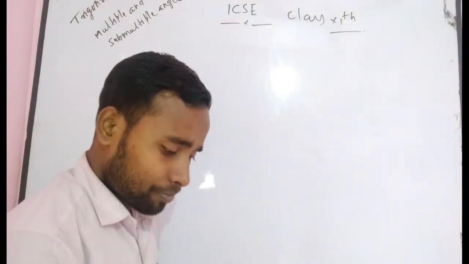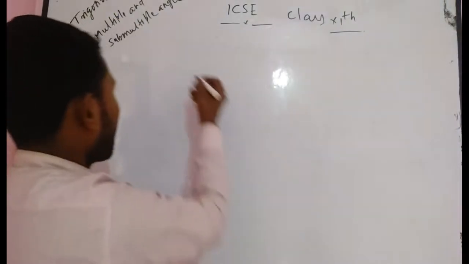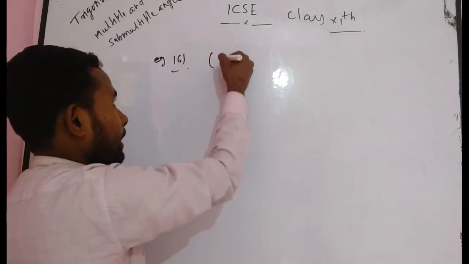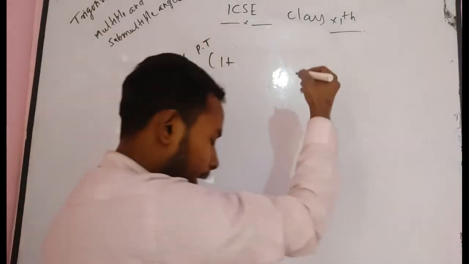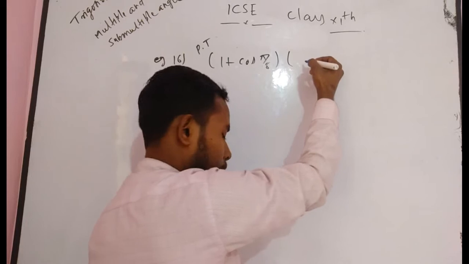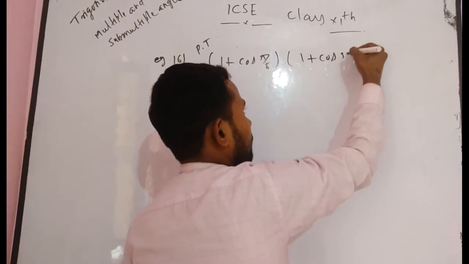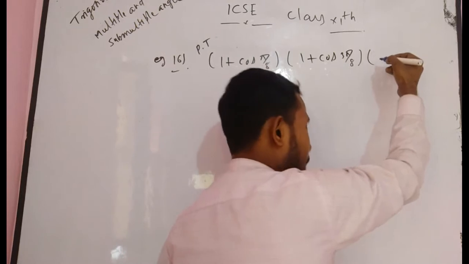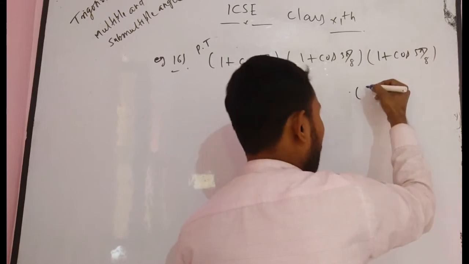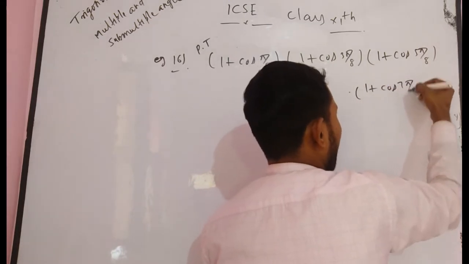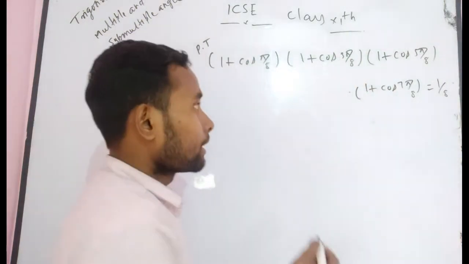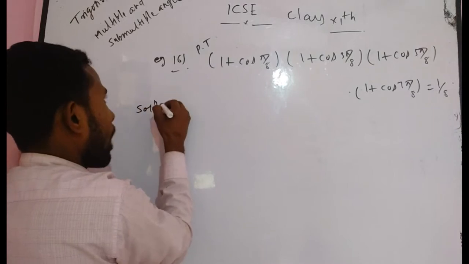Firstly write the next problem, problem 16, I think. In this problem it is given that you have to prove that (1 plus cos pi by 8) into (1 plus cos 3 pi by 8) into (1 plus cos 5 pi by 8) into (1 plus cos 7 pi by 8) is equal to 1 by 8. You have to prove this equation.